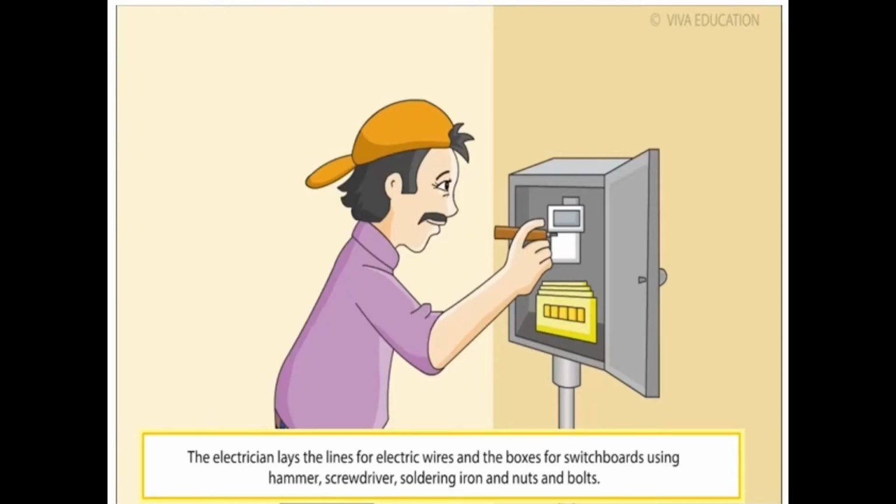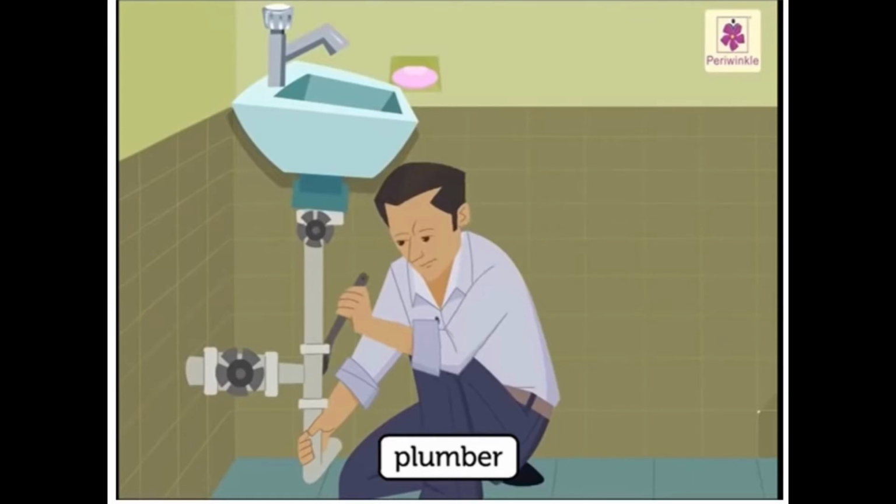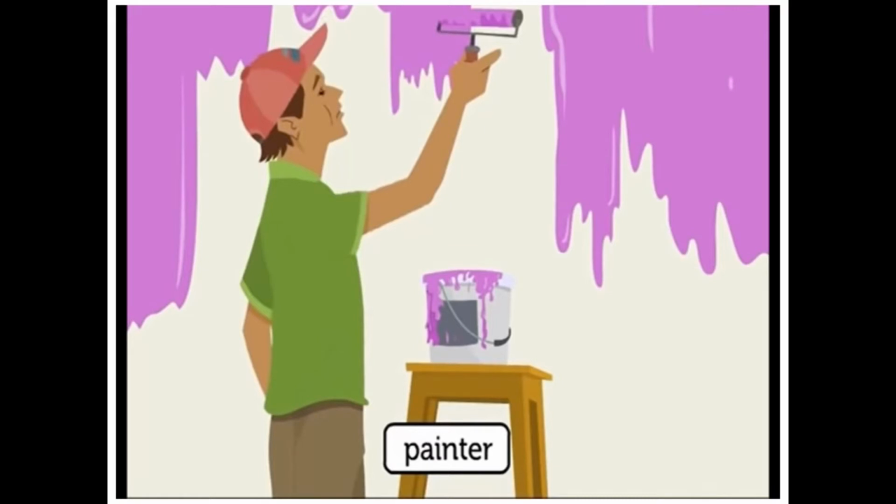As the house is being built, electricians lay the electrical lines and boxes for all the electrical fittings. Plumbers work side by side with the masons to fit all the taps, water and sewage pipes, and other sanitary fittings. Once the house is constructed, the finishing touch is given by painters and interior designers, who design the interior of the house and furniture.